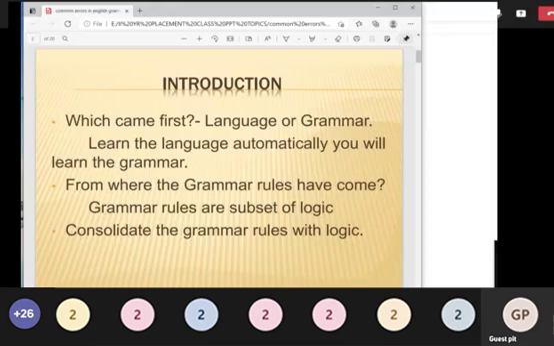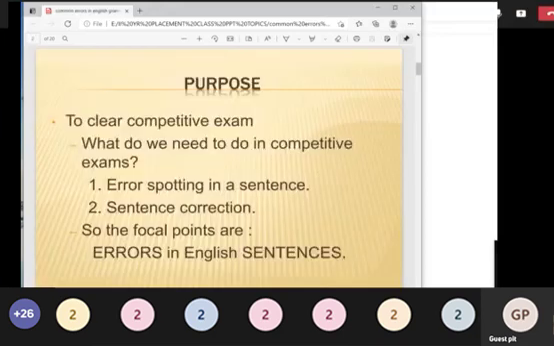How you can remember your grammar rules just by learning the logic behind them. Understand the logic so that you can very easily understand the grammar rules. So this is your introduction. Slowly we'll go and understand what is the purpose of studying grammar rules.